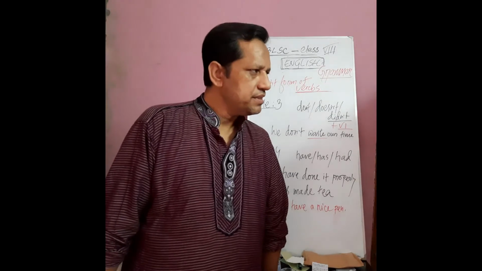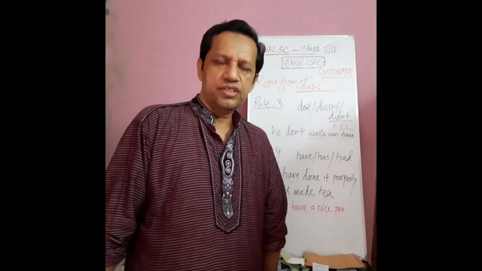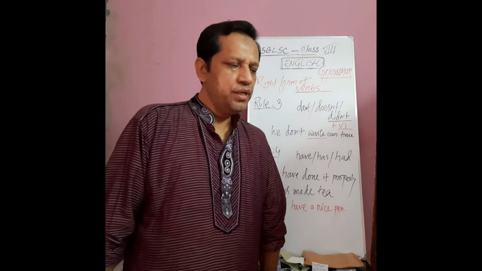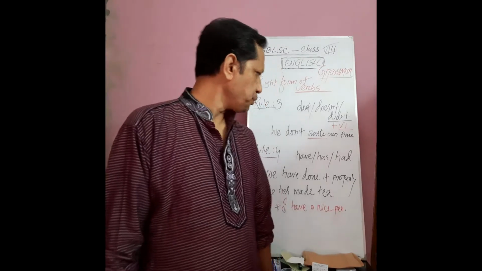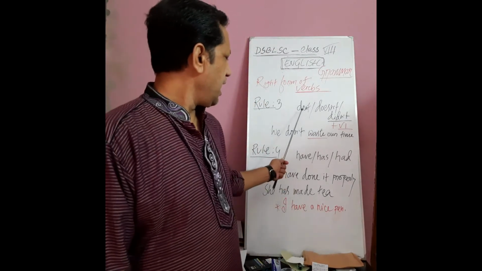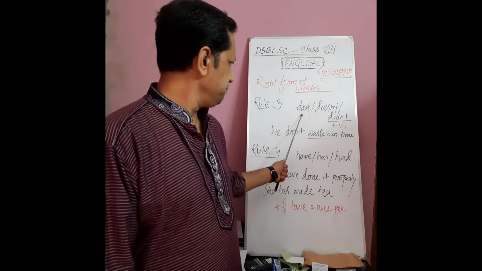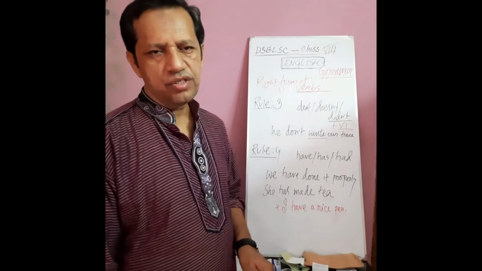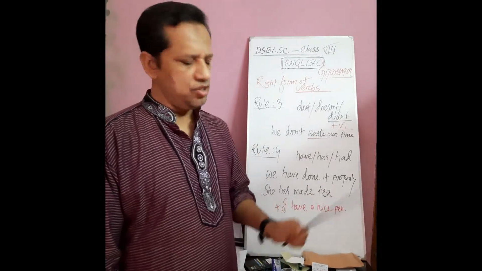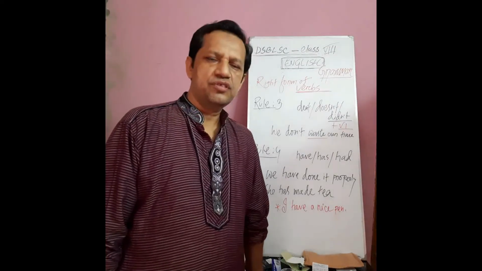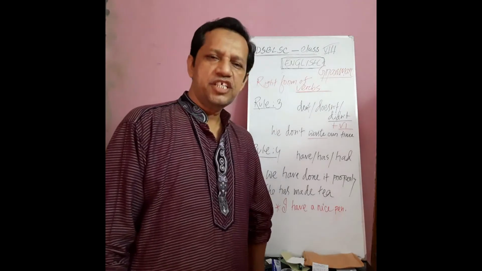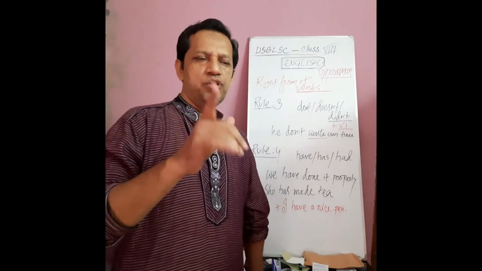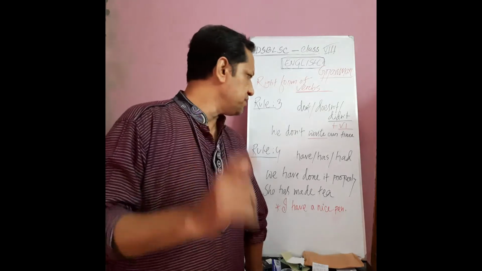But here in right form of verbs, students, we have to know that after don't, doesn't, or do not, or does not, we have to use the present form of verbs or V1 form of verbs.